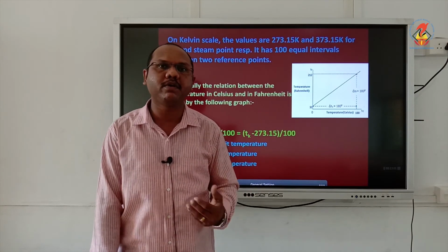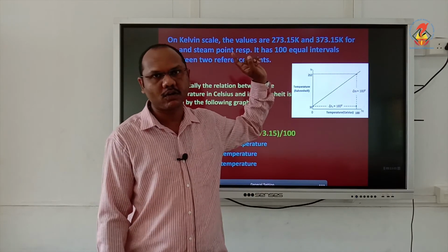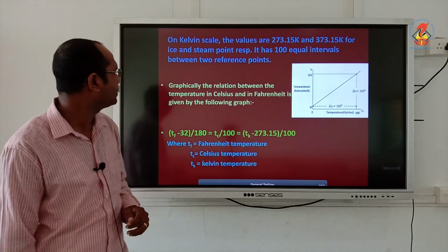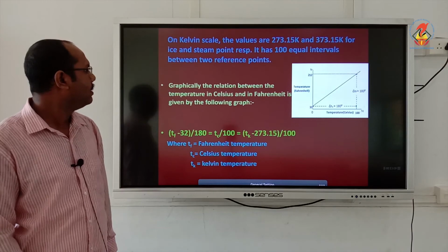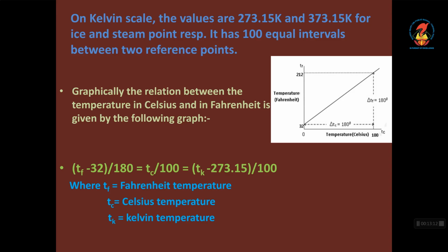How many divisions are there? Here also 100. I have also given a graph which shows the relation between the temperature in Celsius and Fahrenheit.